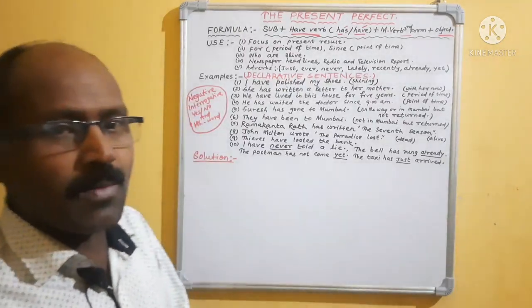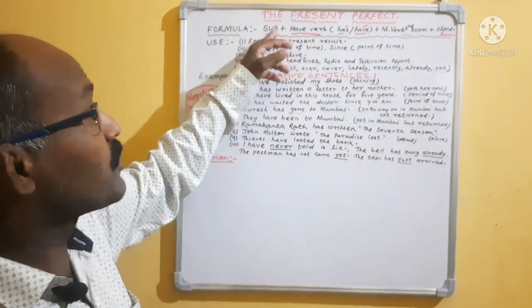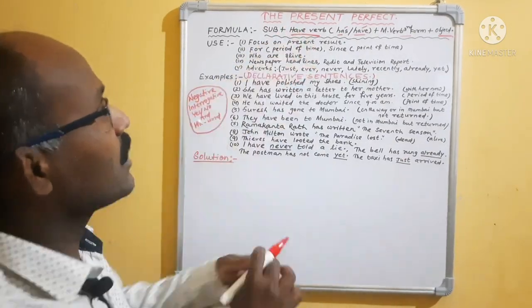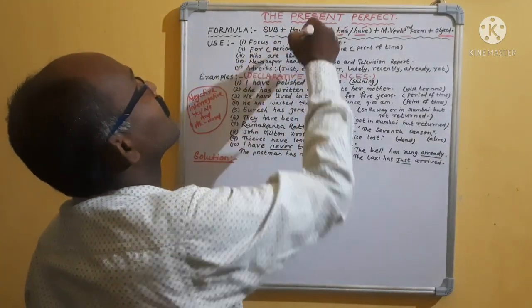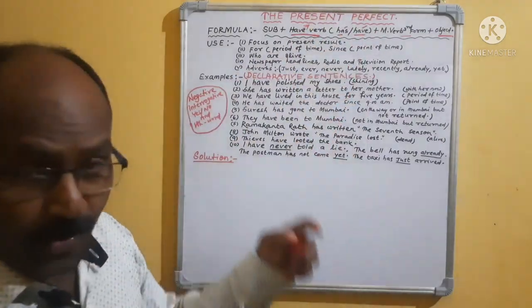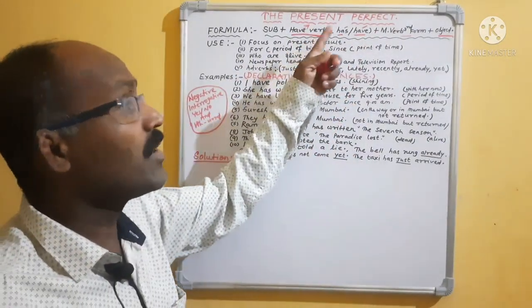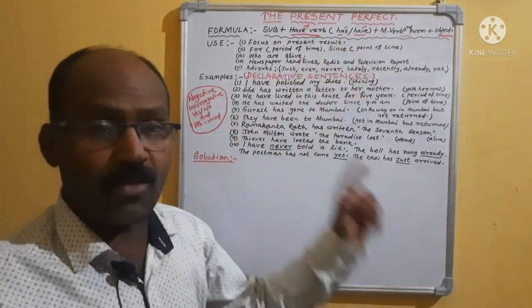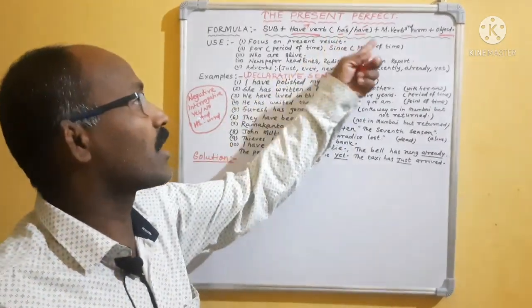Please remember the difference: subject, have verb, but in progressive you get be verb. As we are discussing the perfect, here you will take have verb. As we are discussing the present tense, has and have both are there, singular and plural.